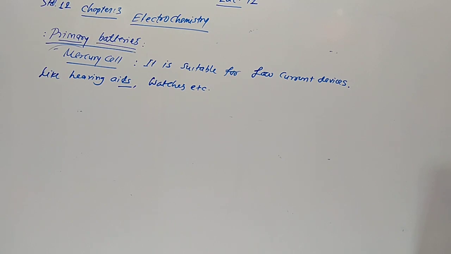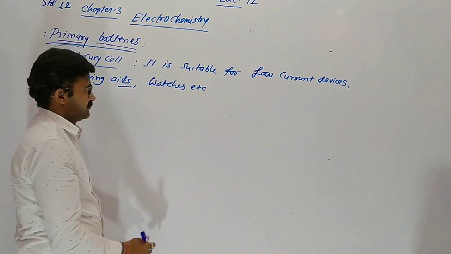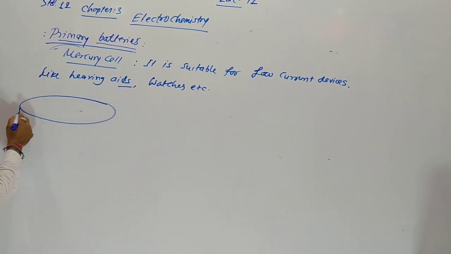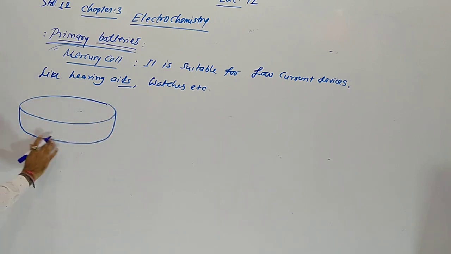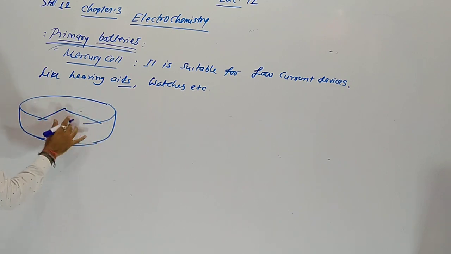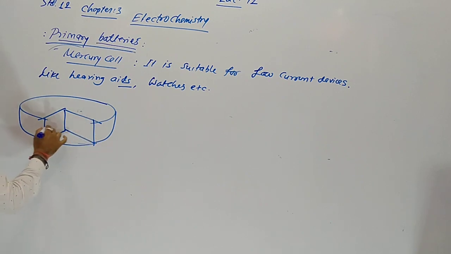It consists of zinc mercury amalgam. First, we draw the button cell and its cross section. Then we cut it, so it appears like this. Here is a separator.